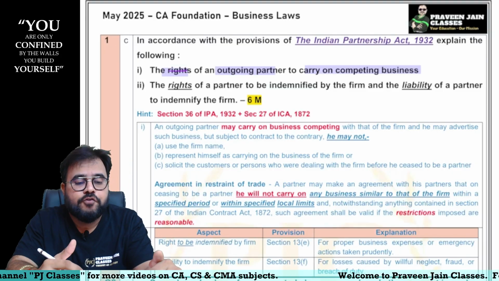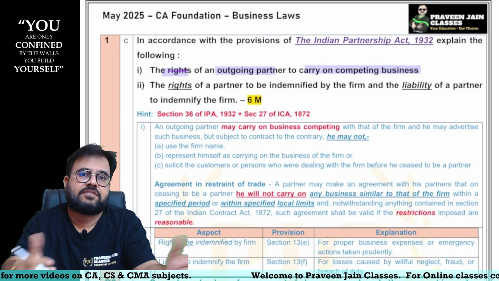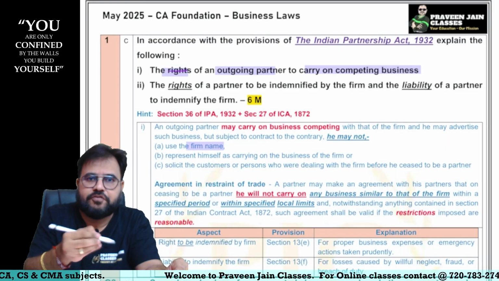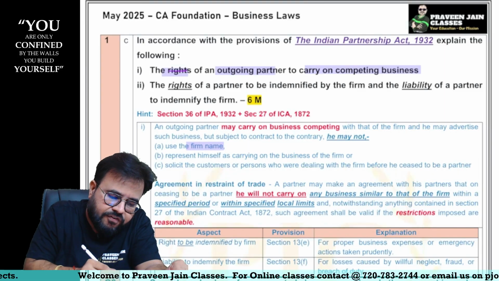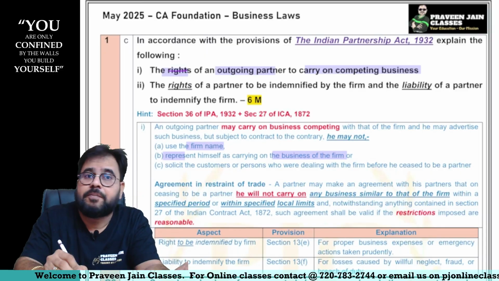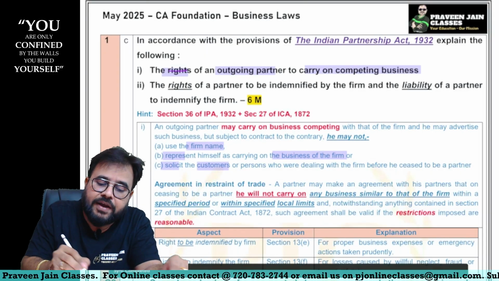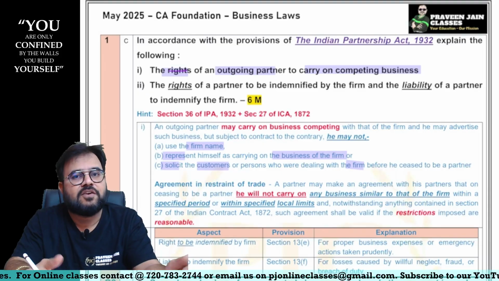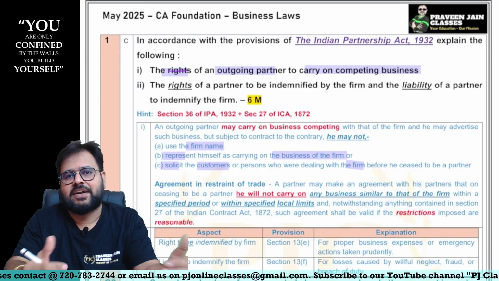If you leave the partnership firm, can you carry on the competing business? Answer is yes, sir. But can you use the trade name? Answer is no. That is, the firm name? No. Can you represent yourself as carrying on the business of the firm? Answer is no, sir. Can you solicit the customers or other persons who were dealing with the firm before he ceased to be a partner? Answer is no, sir. In other words, a little bit of loyalty you have to maintain towards your ex-partnership firm also.